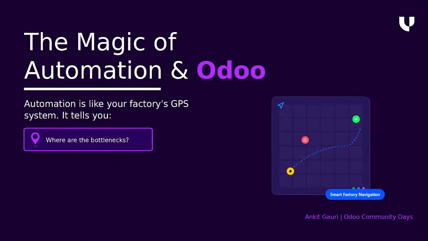Now let's talk about the magic we are going to put together through Odoo. First of all, we have to see where the bottlenecks are and identify those bottlenecks. What is the problem? Is there any shortcut? Practically, in any business there won't be any shortcuts. We have to go through the standard processes and compliances which every system needs in place,